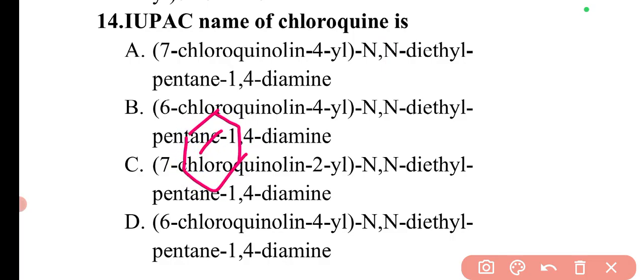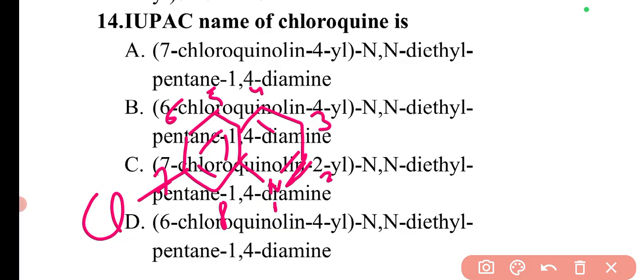First we draw the quinoline structure, meaning two fused benzene rings, in which the second ring has a nitrogen. From this nitrogen the numbering goes 1, 2, 3, 4, 5, 6, 7 and 8. At the 7th position there will be a chloro group.